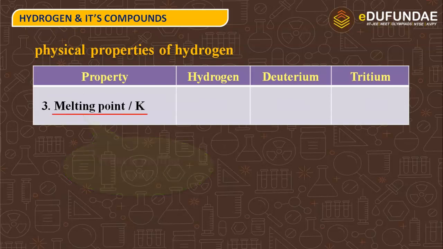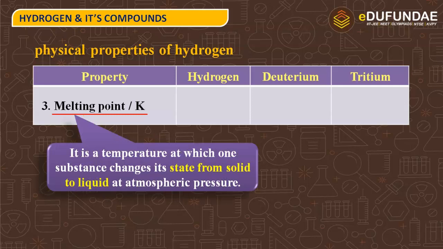Next is melting point in Kelvin. What is melting point? Yes, it is the temperature at which one substance changes its state from solid to liquid at atmospheric pressure.